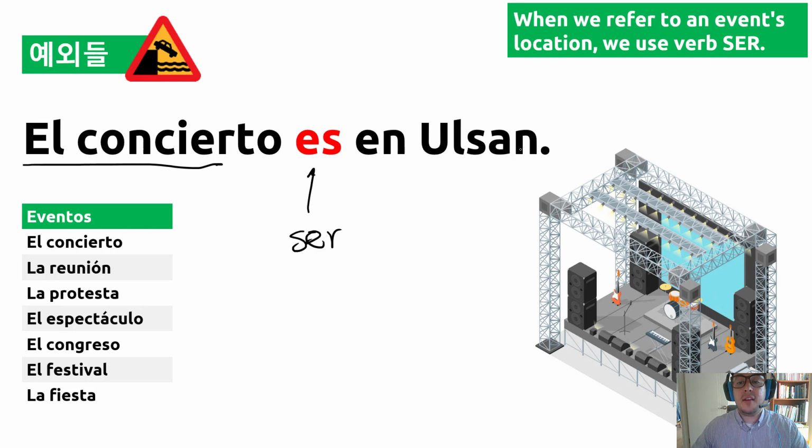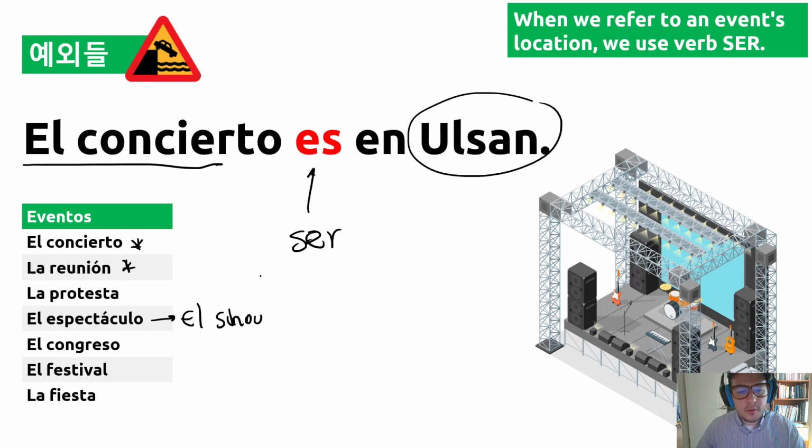So el concierto es en Ulsan. We are talking here about the location of the concert. The location is Ulsan. So el concierto es en Ulsan. Here concierto, concert, reunión. Reunión can be a meeting or a reunion as well. Protesta, protest, espectáculo. Also in Spanish we can say el show. Congreso, congress, festival. You can guess festival, fiesta, party.